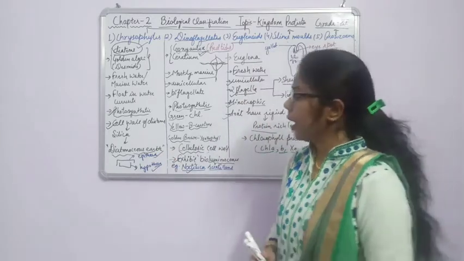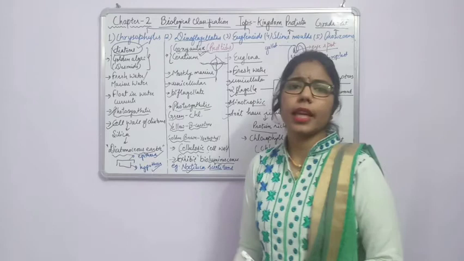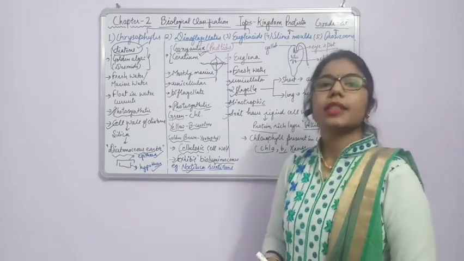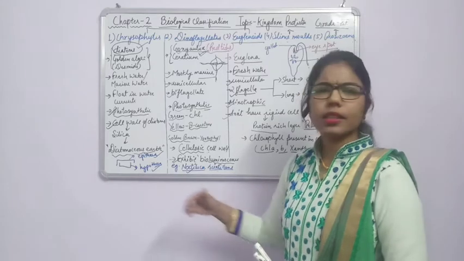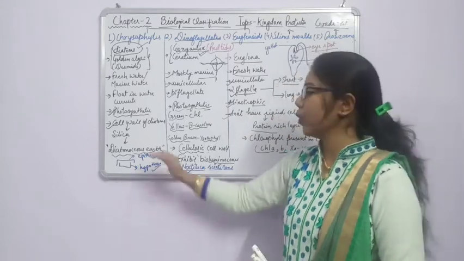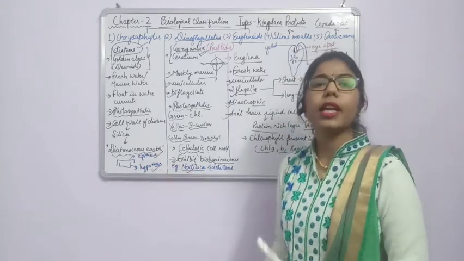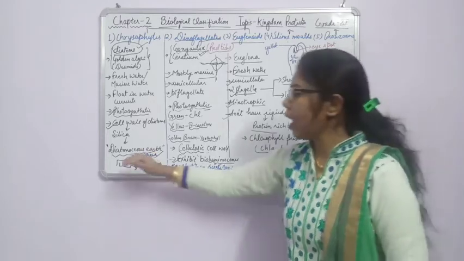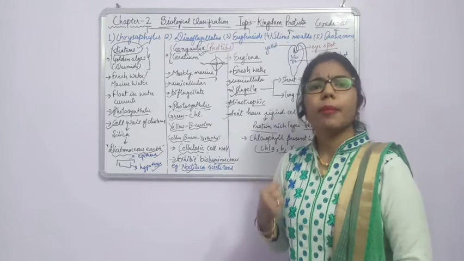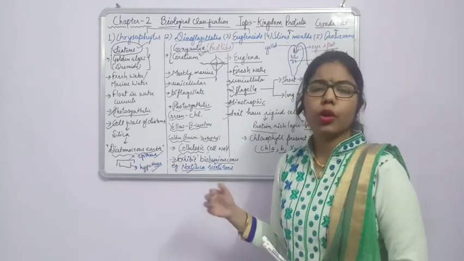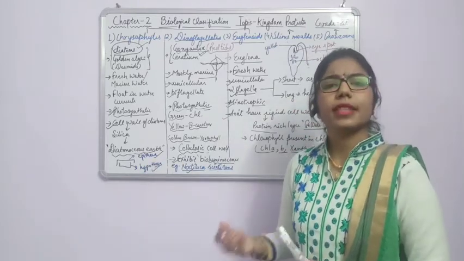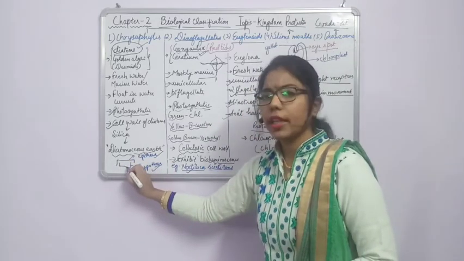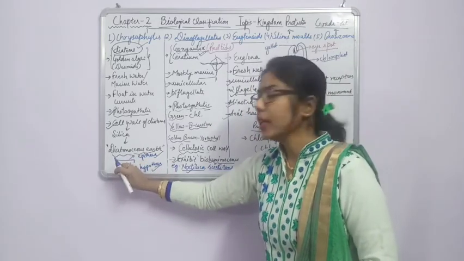Again, these diatoms can have two types of shape. What are they? Pinnate as well as centric. Here you just have to understand what is the epitheca and what is the hypotheca, and how the structure looks. It looks like a soap case, with the upper lid as well as the lower base. And to understand pinnate and centric, the soap case like structure is known as the pinnate type of diatoms.